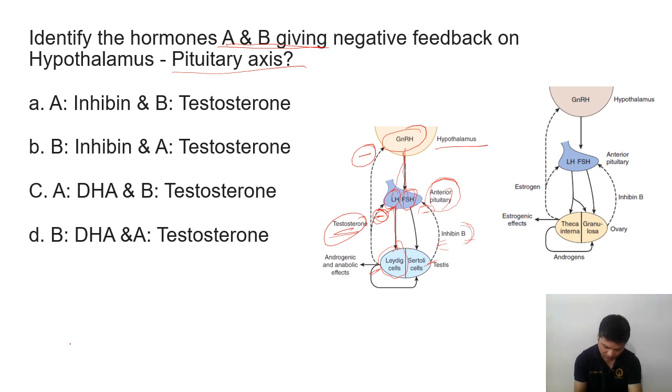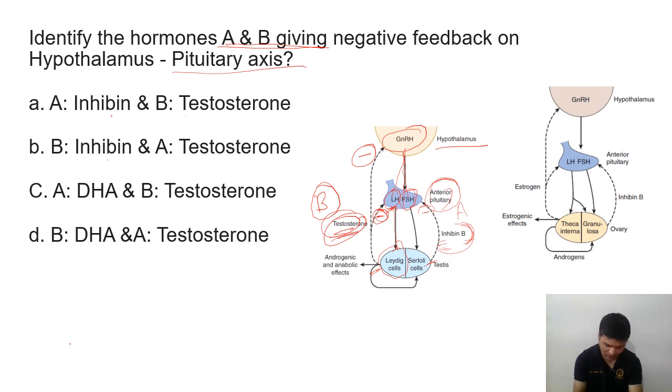Here in the question, you will not get these things written, but a similar type of diagram you will get. So suppose this is A and this is B, then A is inhibin B and B is the testosterone.